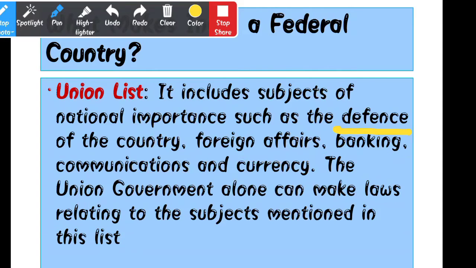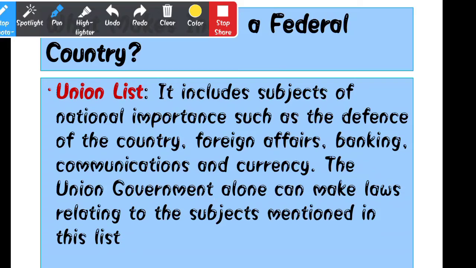These all subjects come under the national interest. National interest means the authority over all these subjects will be of the central government. No one else can authorize them. These works should be handled only by the central government of India or union government of India.